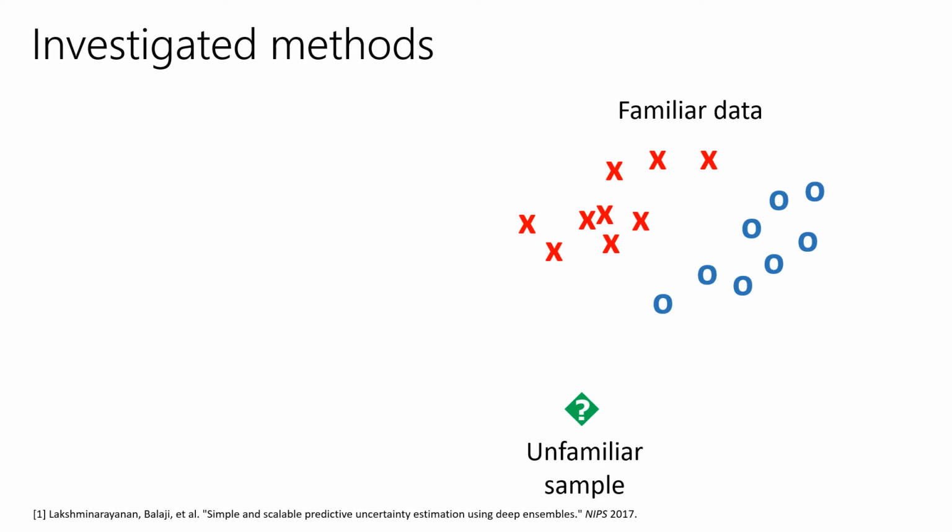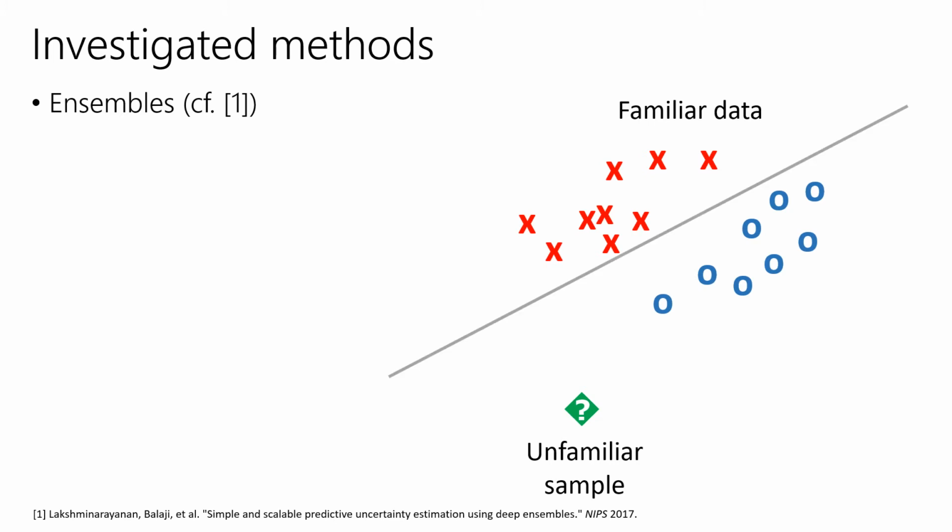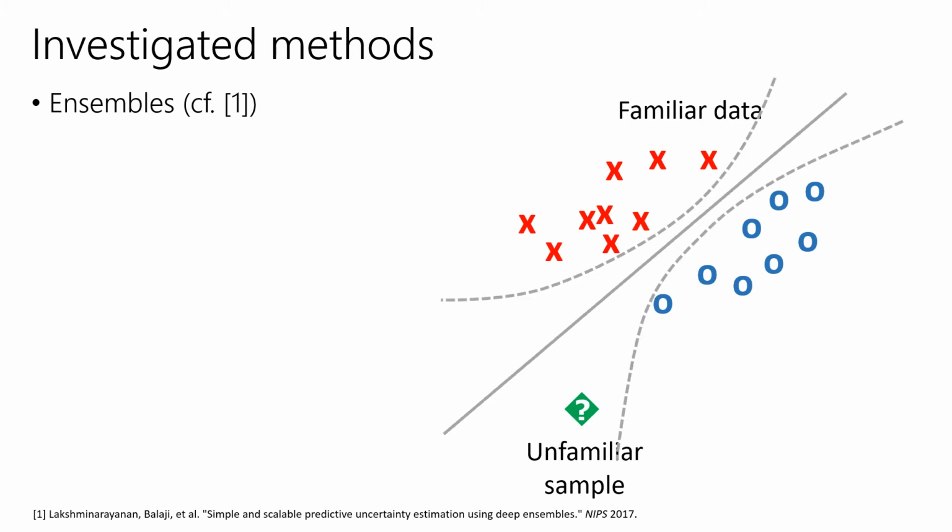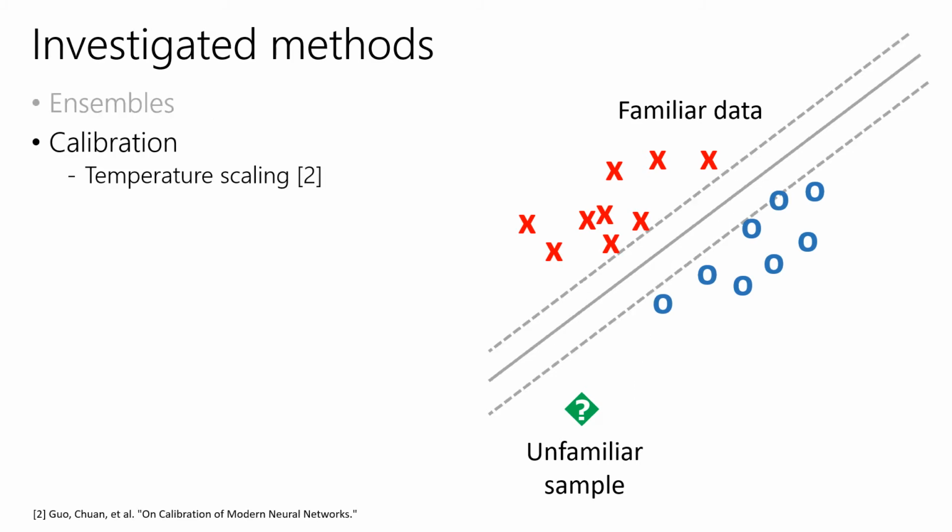We explore several approaches to improve the confidence estimates. We talk about ensembles and calibration in detail. Ensembles were shown to increase robustness. One member can be confidently wrong, but different members can be confidently wrong in different feature space regions. Therefore, the average predictions are better behaved.